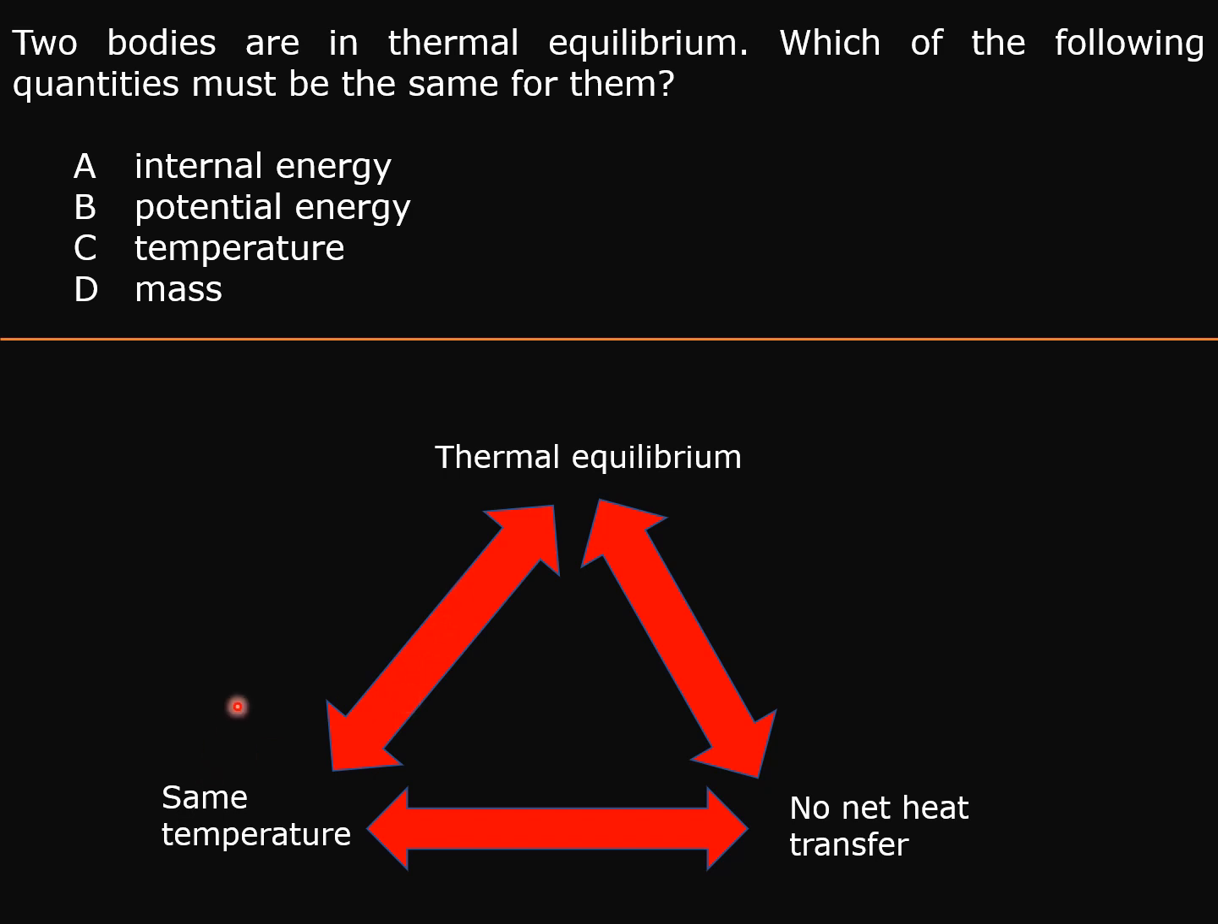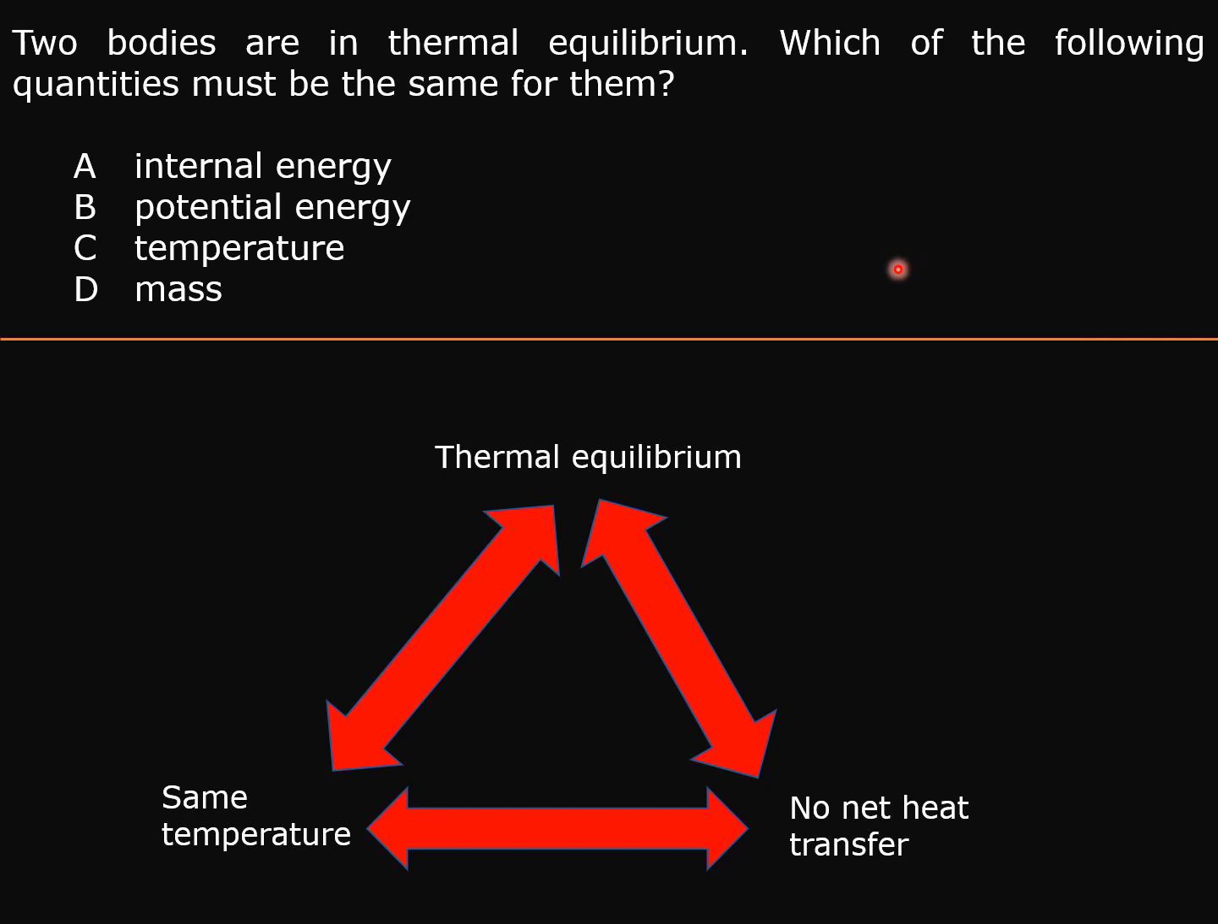So the implication is in two ways. Two objects in thermal equilibrium means that they have the same temperature. If two objects have the same temperature, that means they must be in thermal equilibrium. If their temperatures are the same, that means between them there is no net heat transfer. If there is no net heat transfer between them, these two objects must be in thermal equilibrium. So this diagram clearly shows the relationship between the three concepts which can be learned from this example.